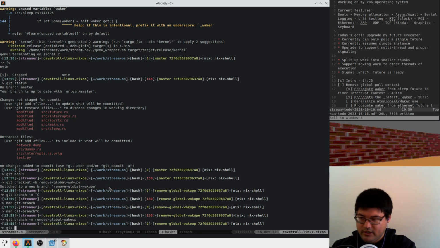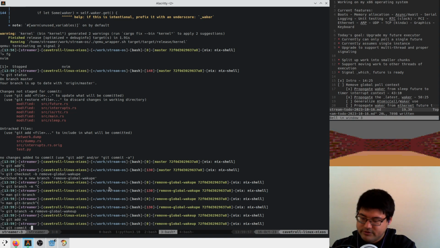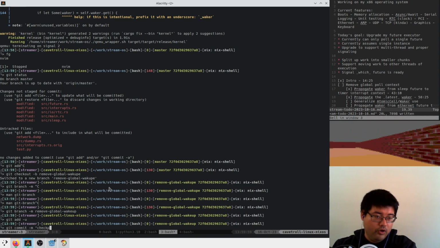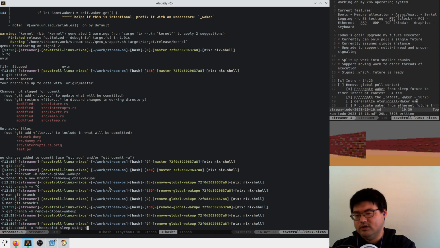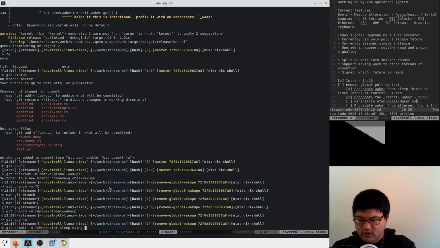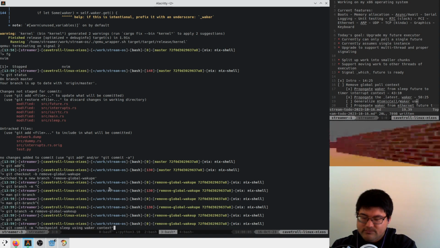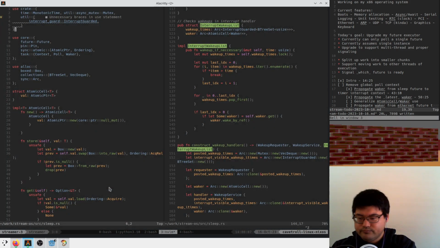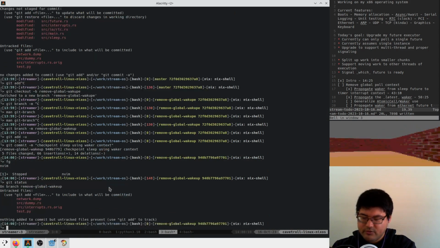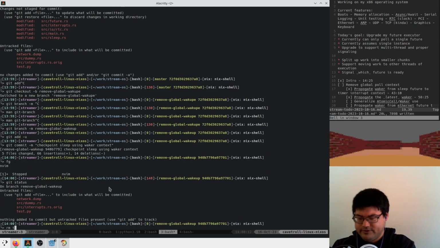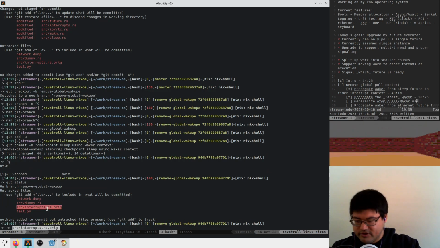And we're going to just quickly add a little checkpoint. And we'll say checkpoint: sleep using new waker, using waker context. Okay. Status real quick just to make sure. Great. This is going to annoy me forever, so I'm just going to remove this.